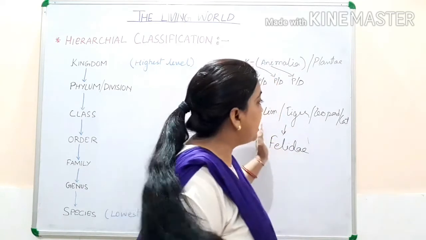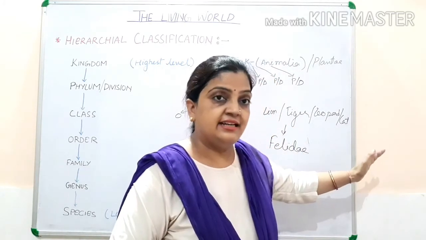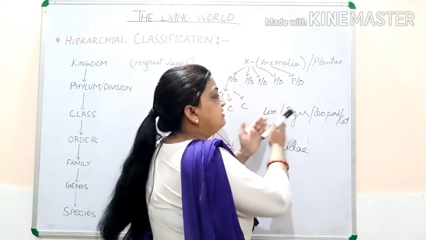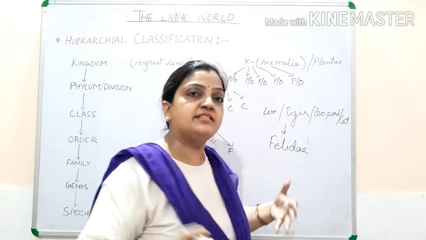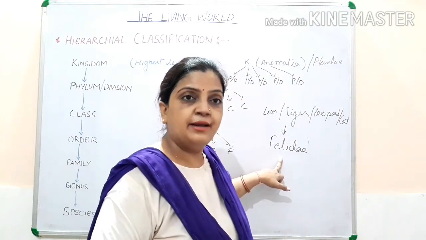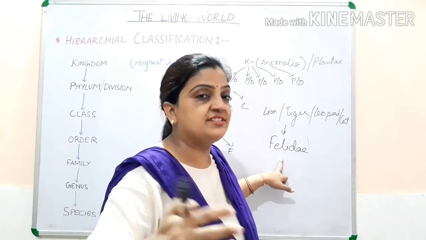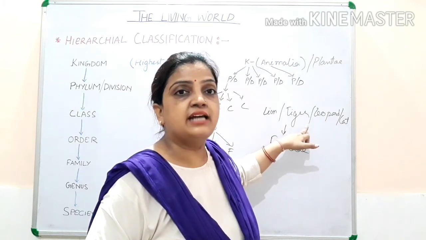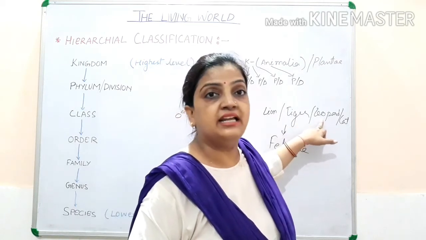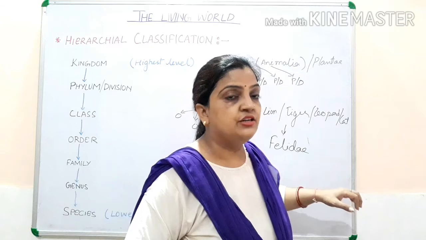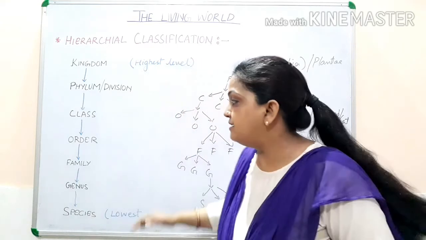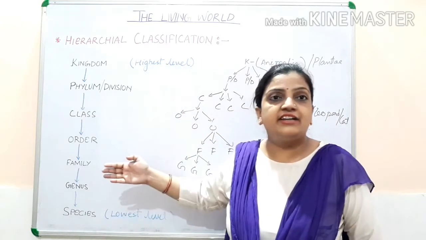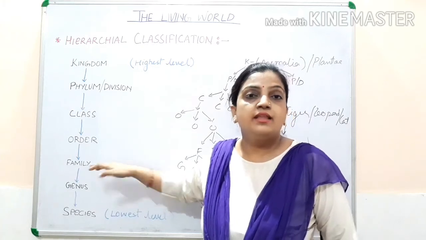Hence, they share certain characters. That is why lion, tiger, leopard and cat have been kept in the same family called Felidae. But variations are there. I told you a lion cannot reproduce with the tiger, the tiger cannot reproduce with the leopard, and the leopard cannot reproduce with the cat. So differences are there, and hence the more distant relatives are in the family.